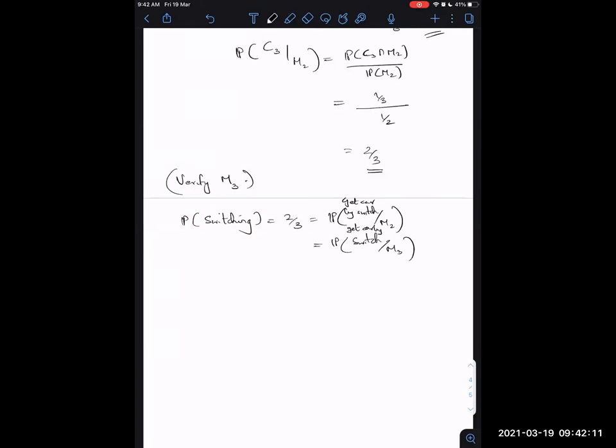So the probability that you win by switching is independent of whether door 2 or door 3 was opened, and so the unconditional probability of switching is the same as when you condition it on something. Is the idea clear? Is the idea clear for everyone?